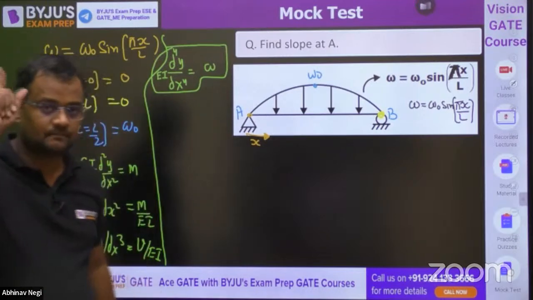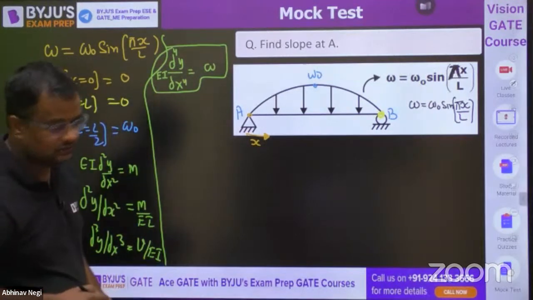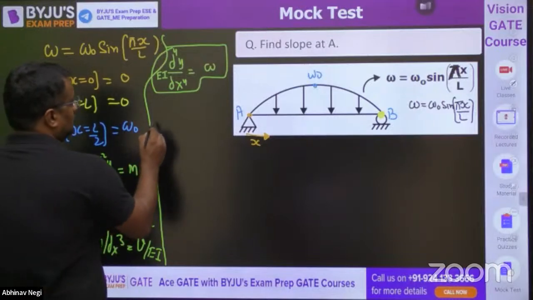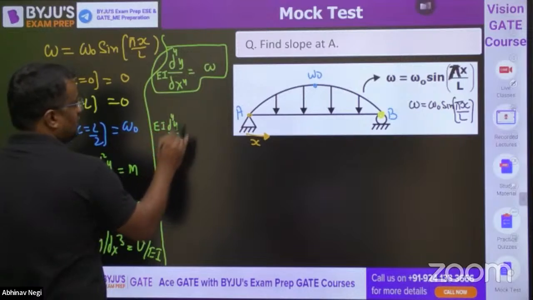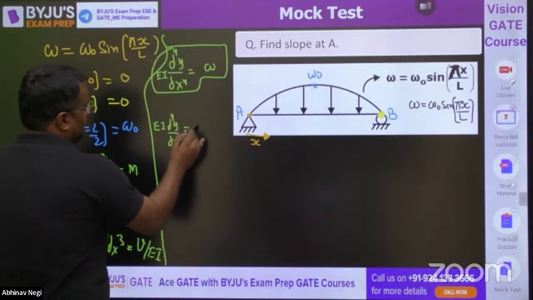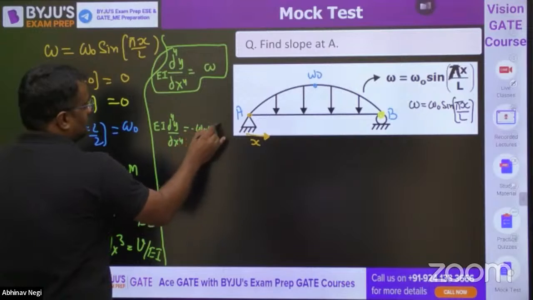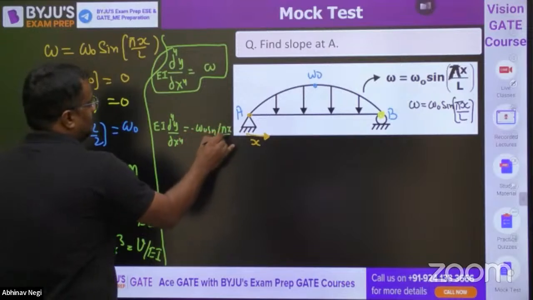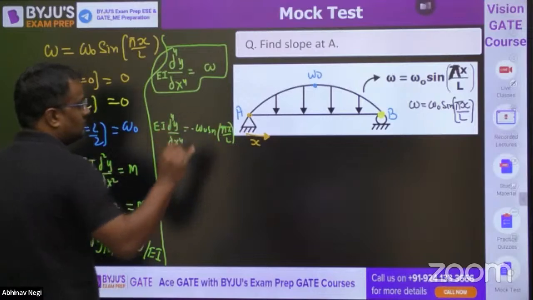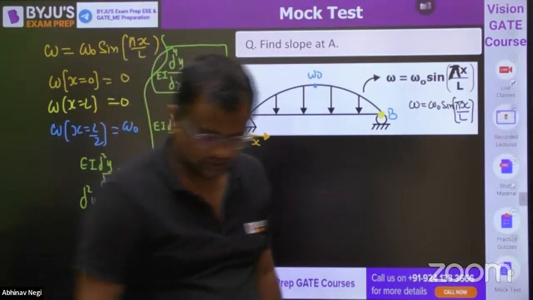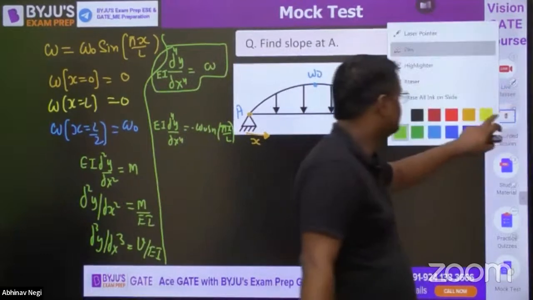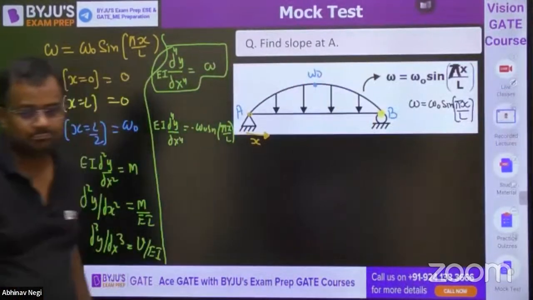Now, EI d4y by dx4, with downward loading taken as negative, is minus W0 sine pi x by L. Any doubt till here? Give me yes or no.